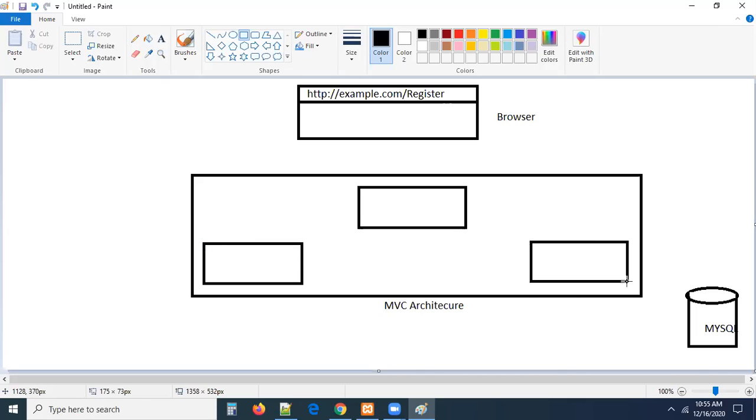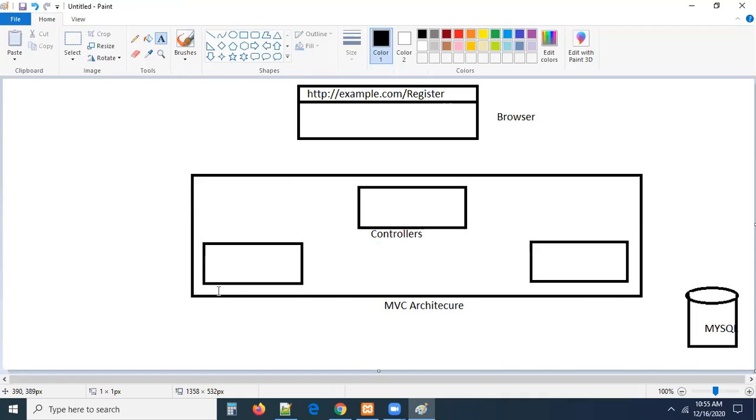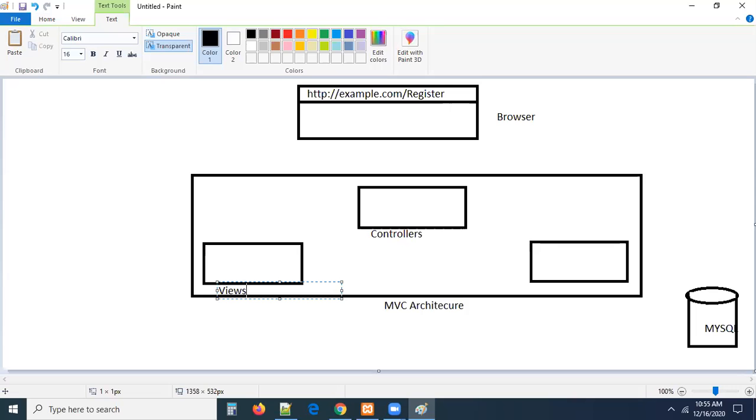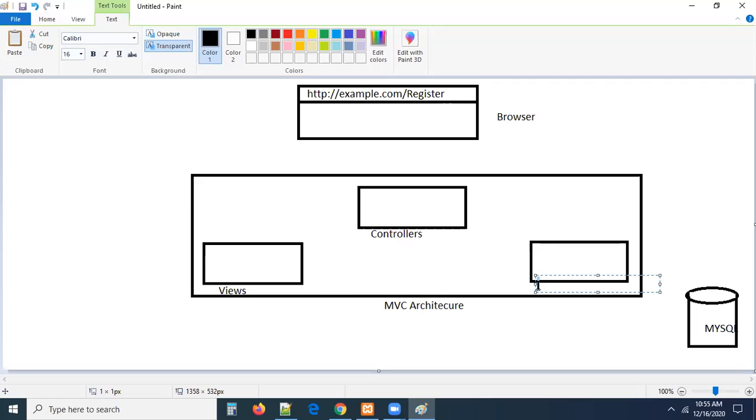Try to see what exactly we are doing here. So I have to name them. This is going to be controllers. These are all going to be views, I mean, all HTML files will be here. And this is going to be models, M-O-D-E-L-S. All the model files will be available here, guys.